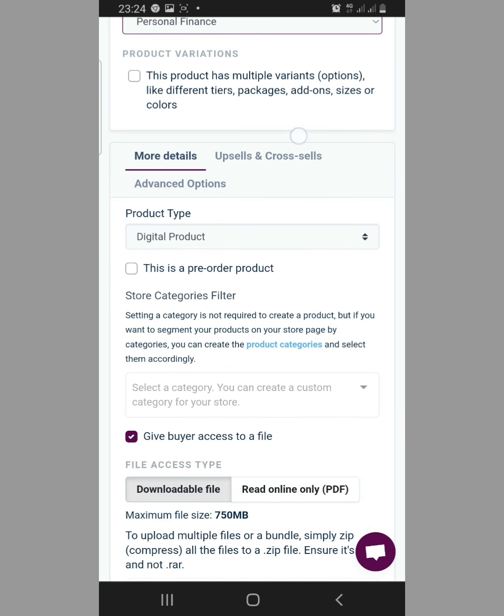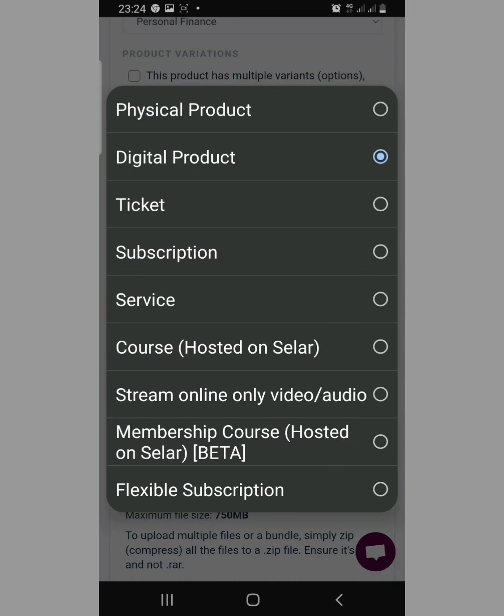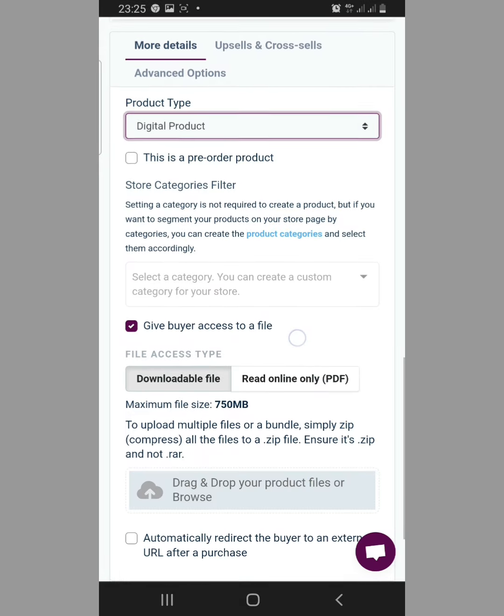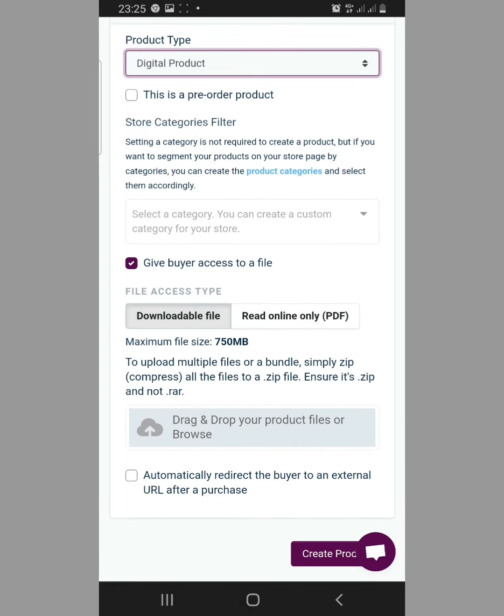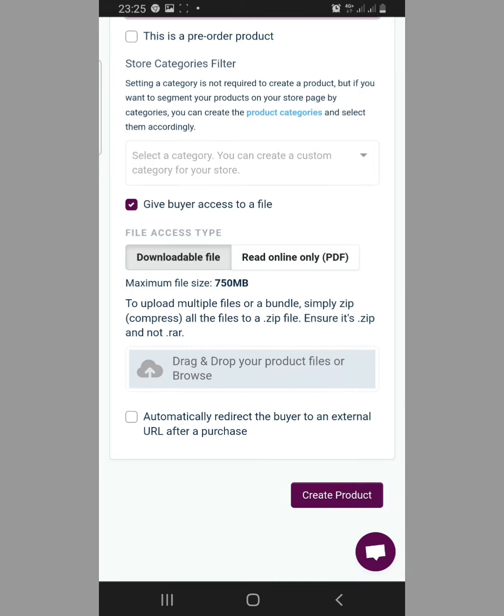You now come here that says product type and select digital products. But if you sell other products like course, service, or other things, you can select them. But for me, I sell digital products. You now come down. You can see if this is a pre-ordered product, you select, just leave that place. But if you still like, you can still select it. All right, so you come over to this place.